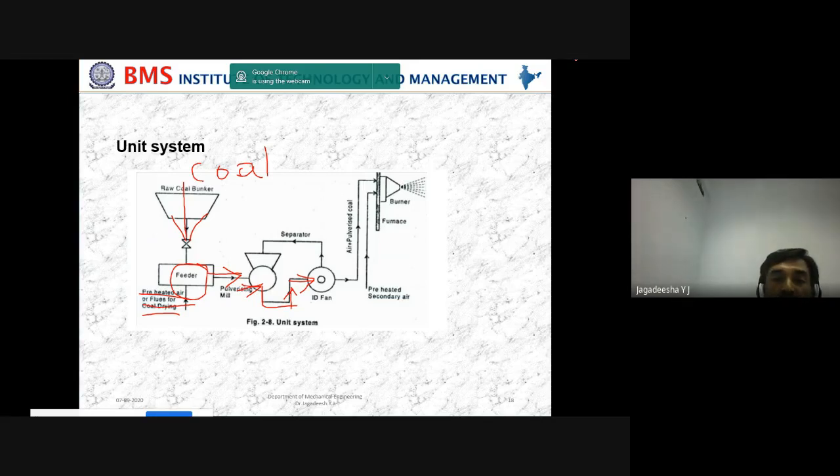Now, from this ID fan, it is sent to this furnace. Look, this furnace, and also this burner you see. And here, this is the pulverized fuel.